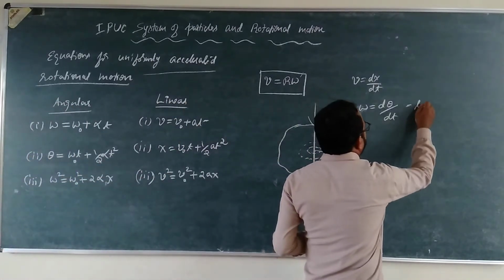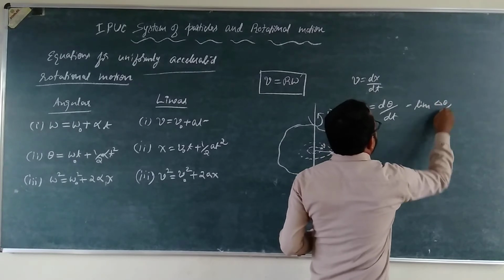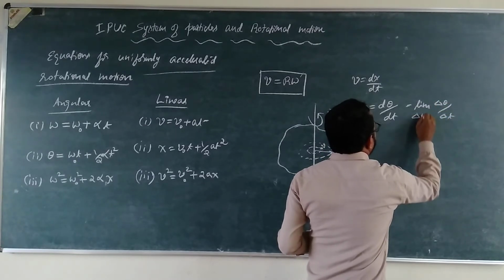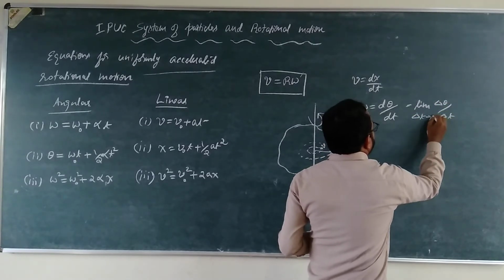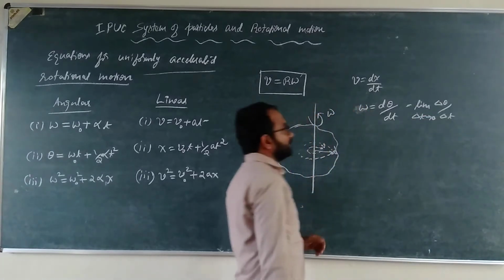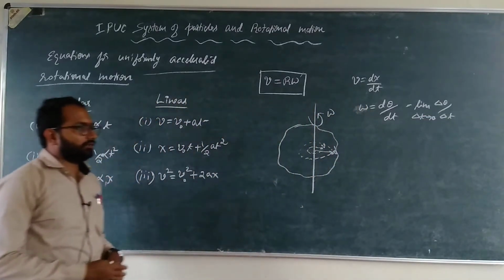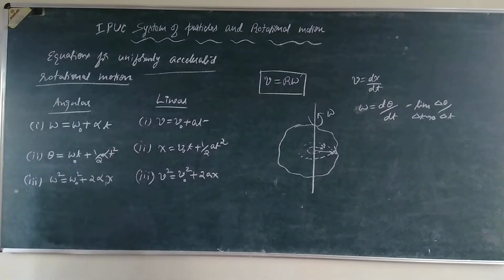This is the limit of delta theta by delta t as delta t is tending to 0. So that is the angular velocity of the particle, right? Okay, so next we discuss the torque or the moment of force.